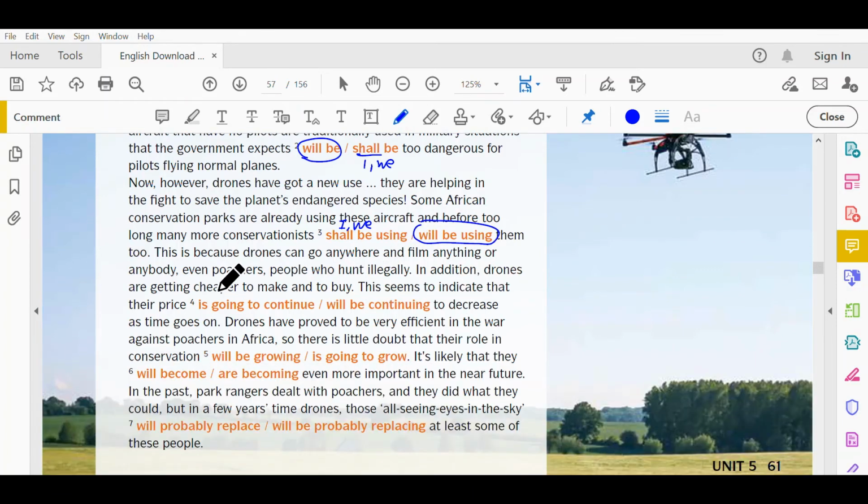In addition, drones are getting cheaper to make and to buy. This seems to indicate that their price is going to continue or will be continuing to decrease as time goes on. Okay, this one is be going to, and this one is future continuous.